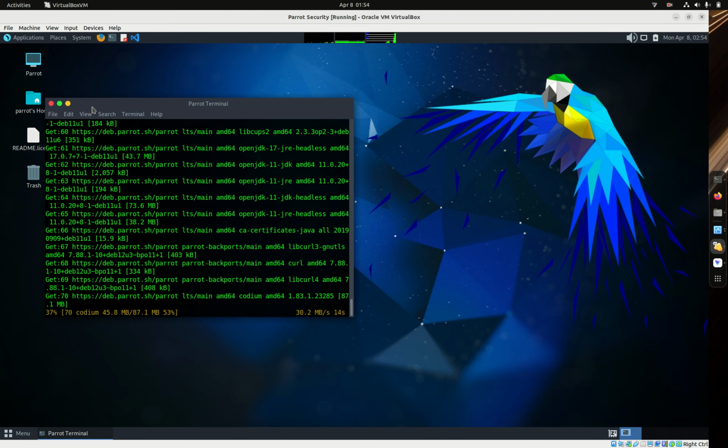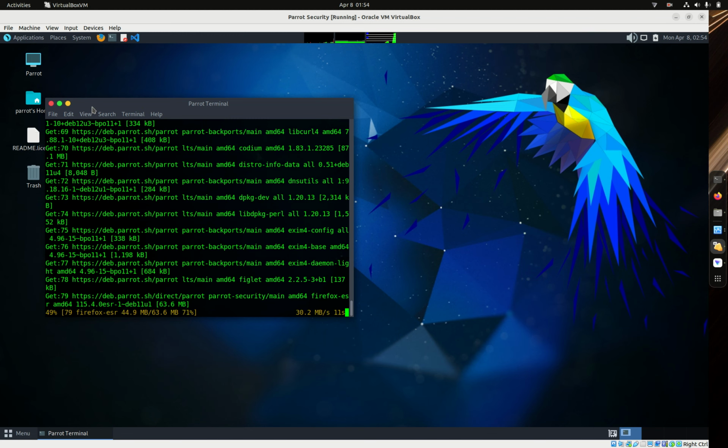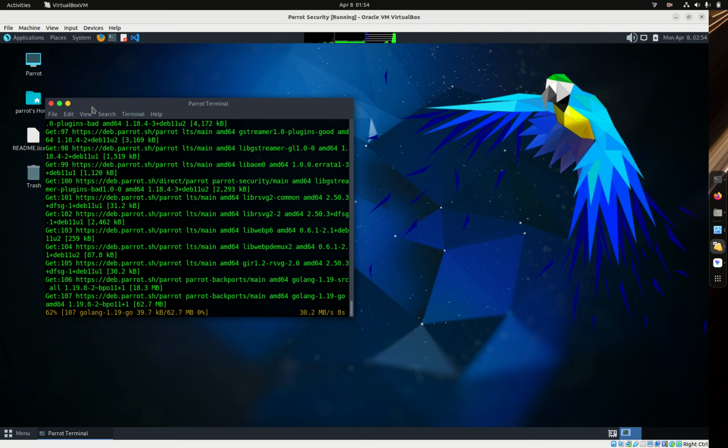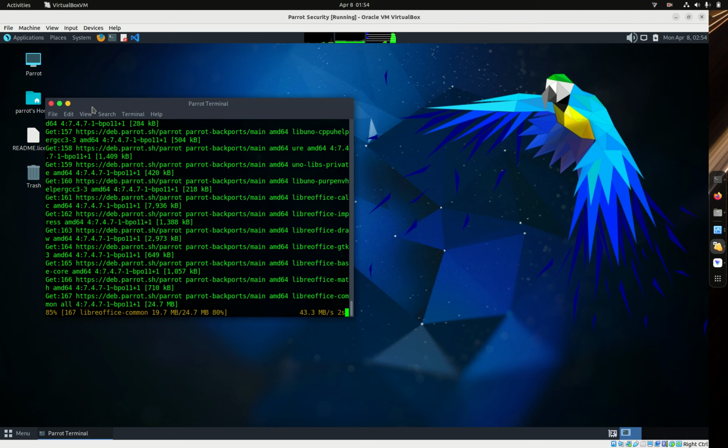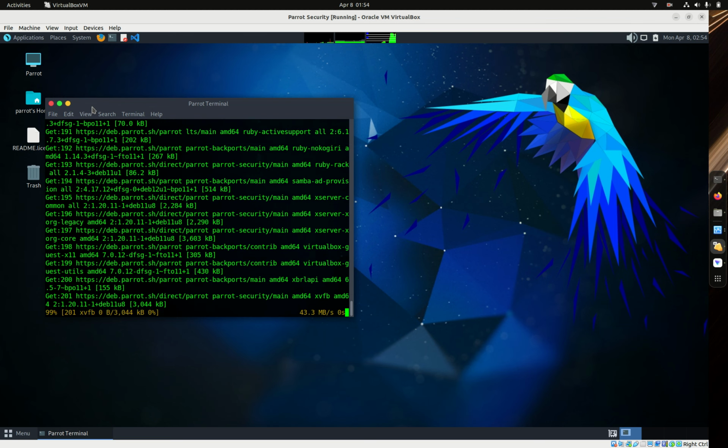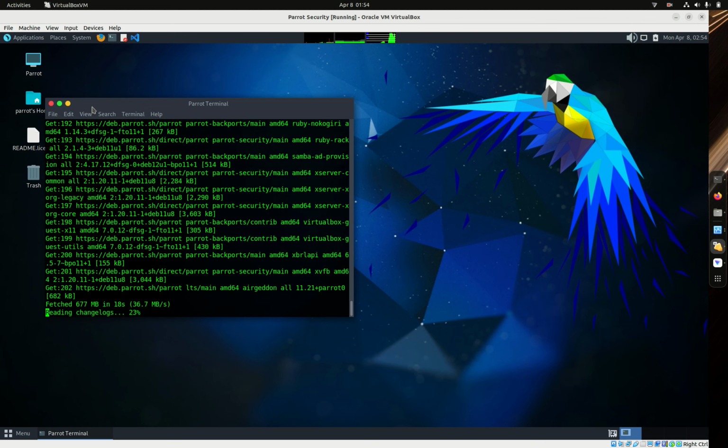In VirtualBox 6.1 versus 7.0, it may be different. This may take a long time, so I may not record all of it, because the last time on VirtualBox 7.0, it took like 2 hours.